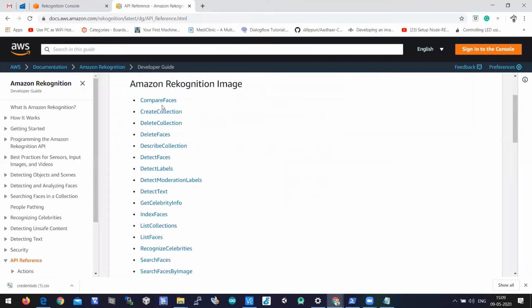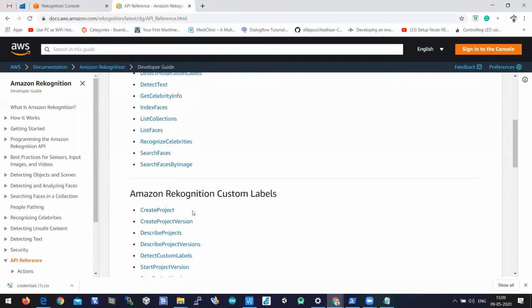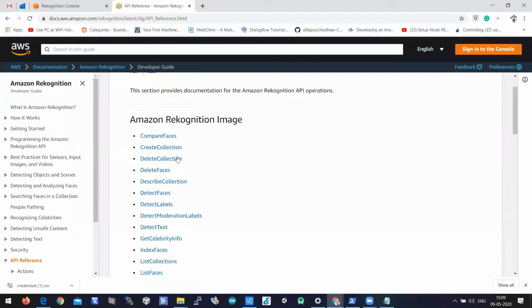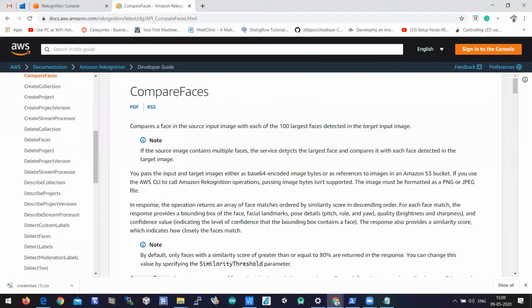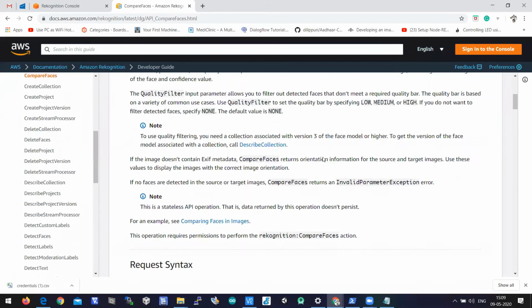There are some different function calls like compare faces, create collection, delete faces. These are called APIs. Let's check compare faces.